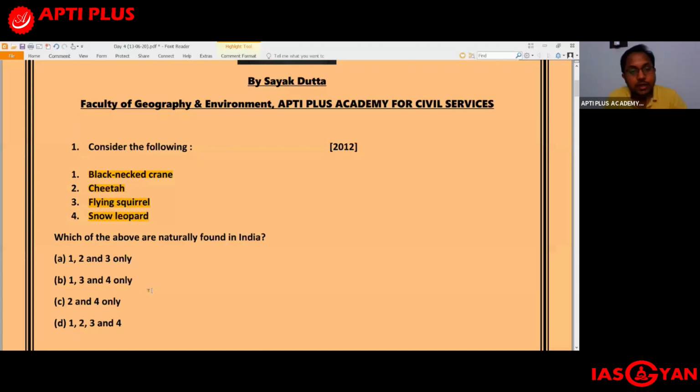Now here also you can apply the elimination method. How? Any of you who belong to North India, places like Delhi or Bihar, would be very much aware that the blue bull is also referred to as nilgai.